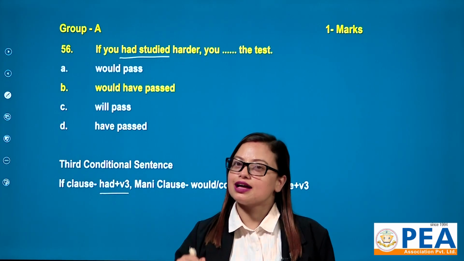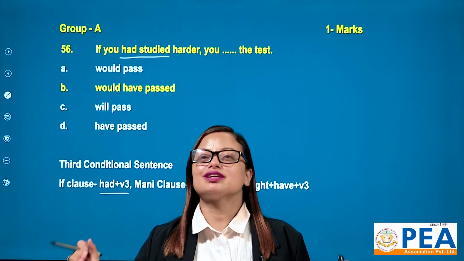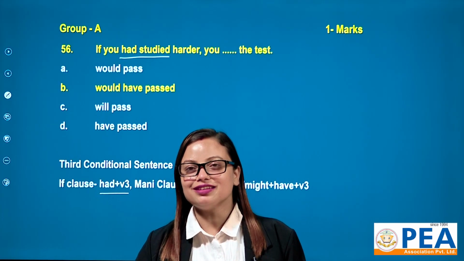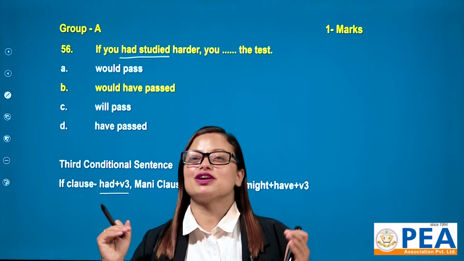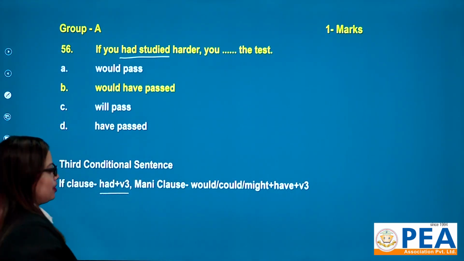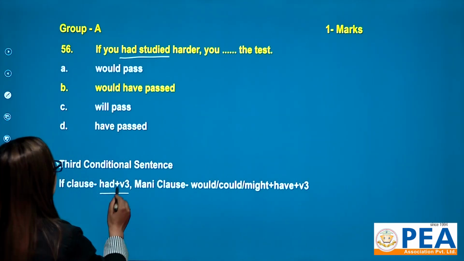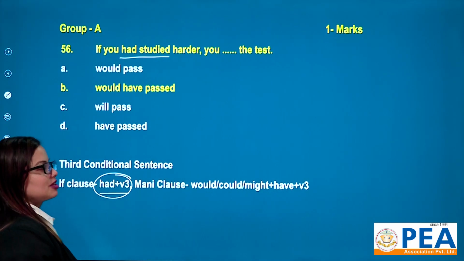If the if clause has had plus verb 3, then it stands for the third conditional sentence, right? It is a third conditional sentence.